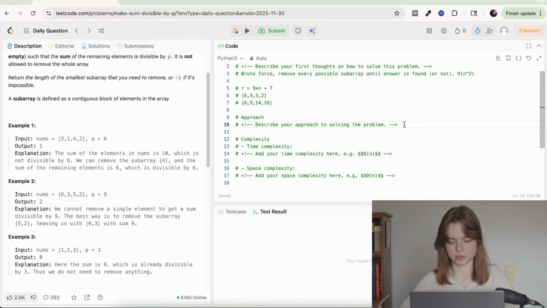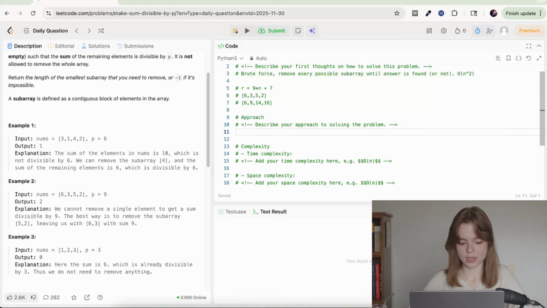Okay, what is our approach to solving the problem? I like to type it out in English first, just to make sure we're on the same page, but I'm not really working with anyone here right now. It's just kind of like my problem-solving brain is on the same page as my syntax writing brain, if that makes any sense. Okay, so first, check if sum is divisible.